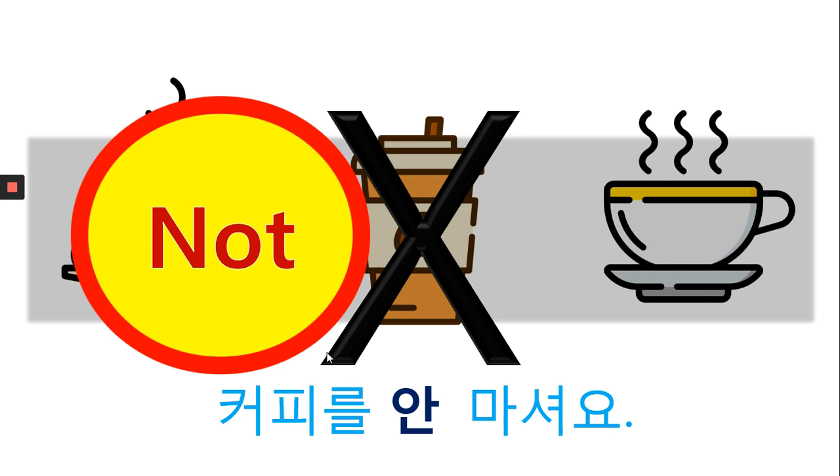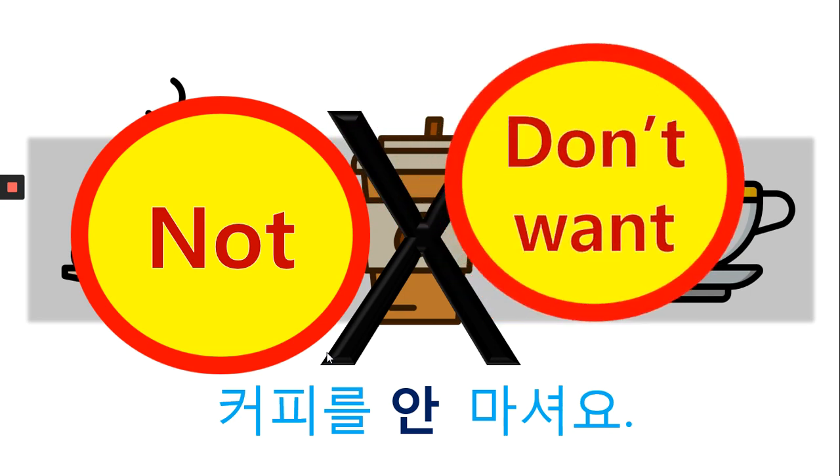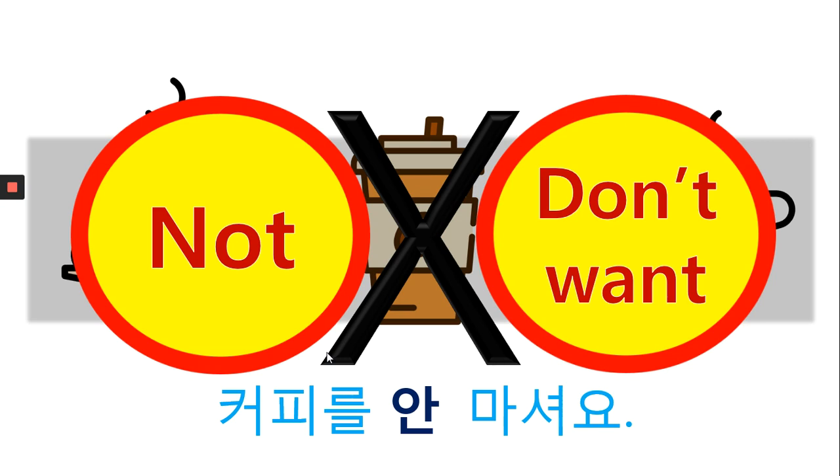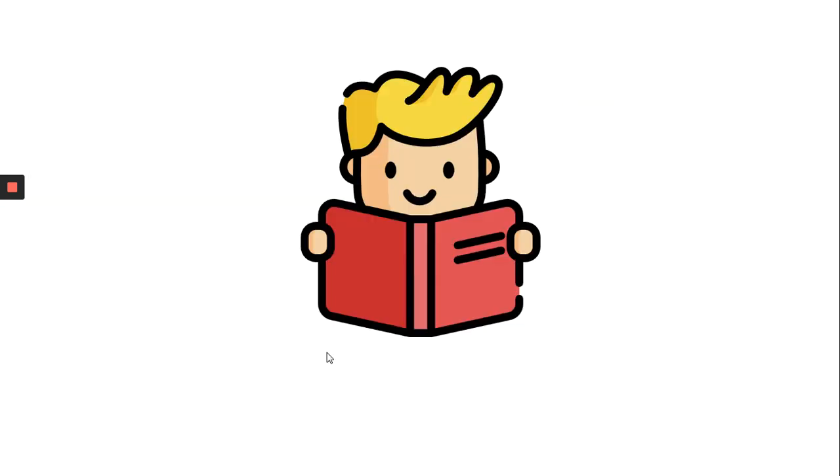Okay, 커피를 안 마셔요. How about this? Don't want. I don't want to drink coffee now. Actually, I like coffee, but I don't want to drink coffee now. 커피를 안 마셔요. Okay, 안 has two meanings.